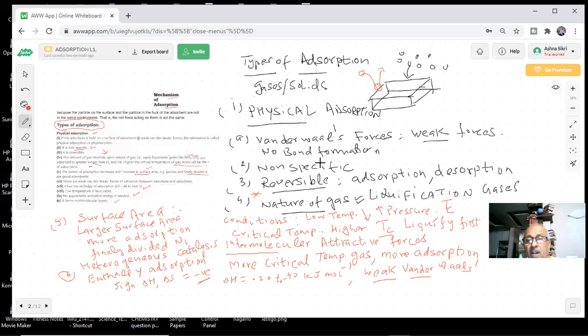What is the story here? Then further, what is happening? The key important thing is: do we need activation energy or not in physisorption? What is the activation energy?